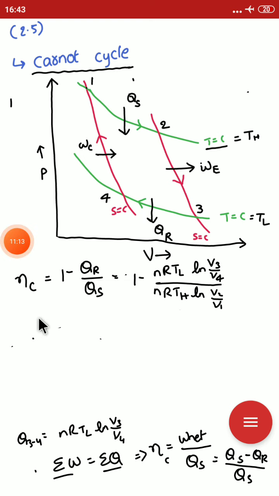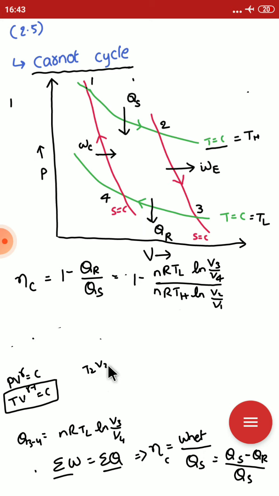We know from the adiabatic relations that PV^gamma is constant, and TV^(gamma-1) is also constant. Using this relation for the 2 to 3 process, T2 V2^(gamma-1) is equal to T3 V3^(gamma-1).